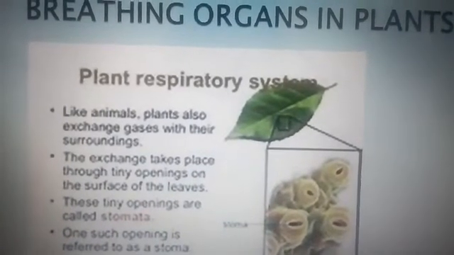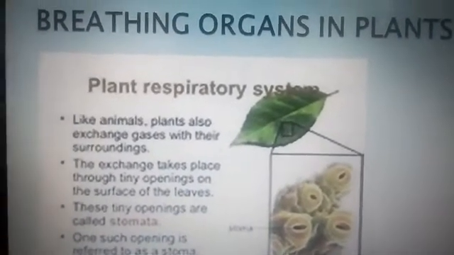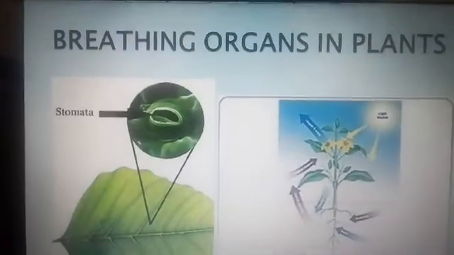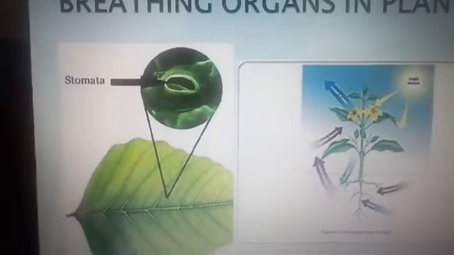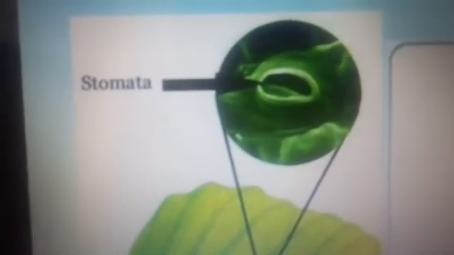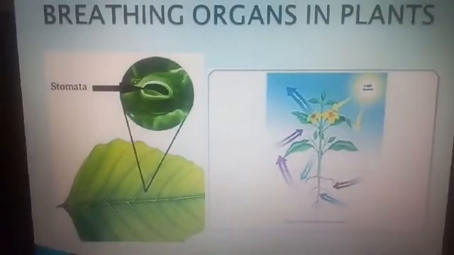Now, do you think plants are breathing? Yes, of course. All living organisms have to breathe. Now here, there are tiny holes in the leaves. These tiny holes are called stomata, and through the stomata they take in carbon dioxide and leave out oxygen. Now this is how the plants breathe. Plants breathe through stomata. So the breathing organ in plants is stomata.